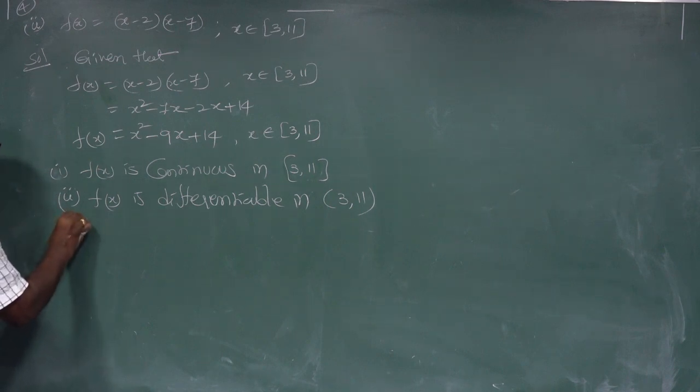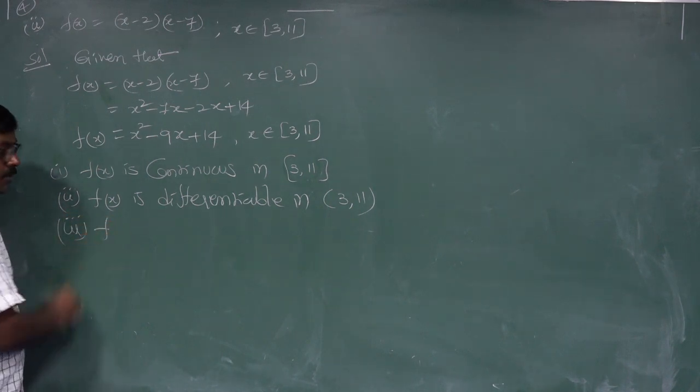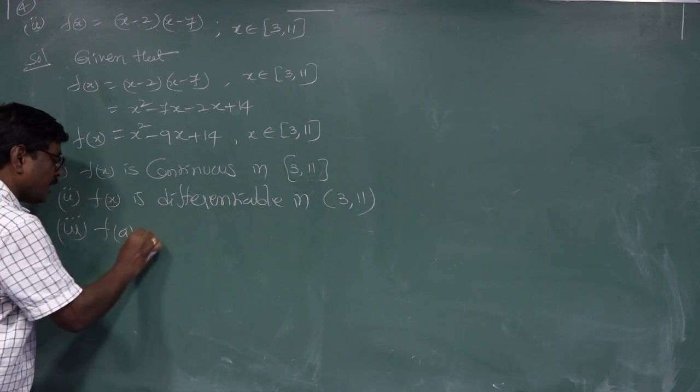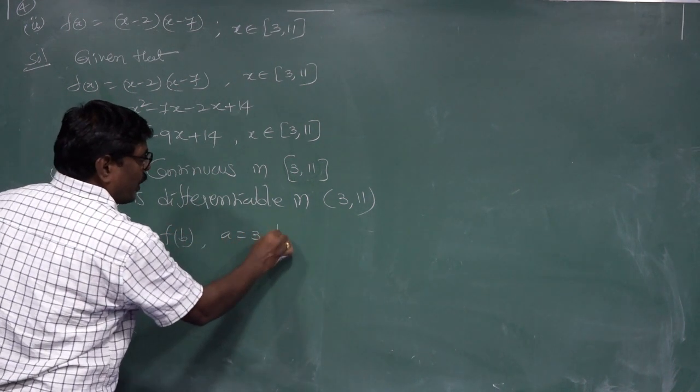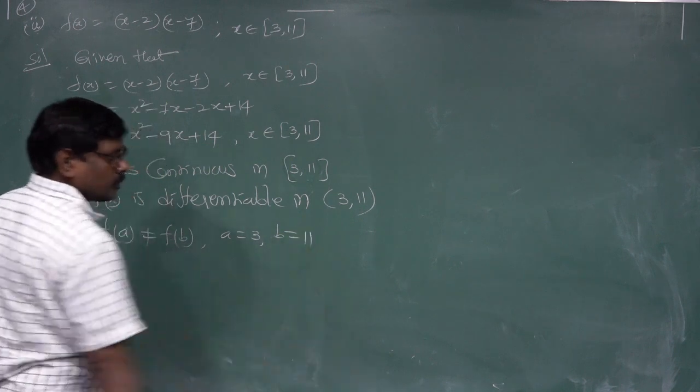Third condition, which is most important: f(a) is not equal to f(b). Here a is equal to 3, b is equal to 11.